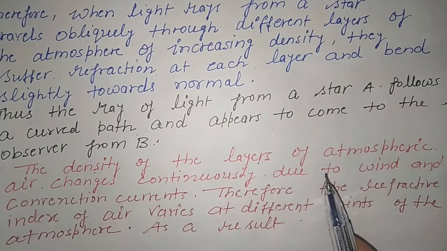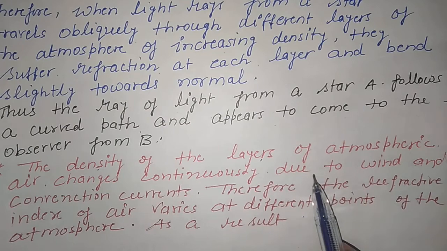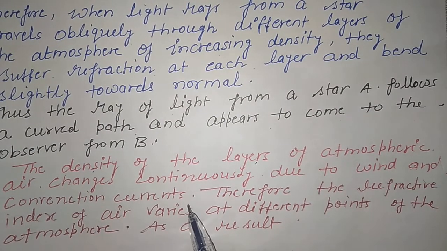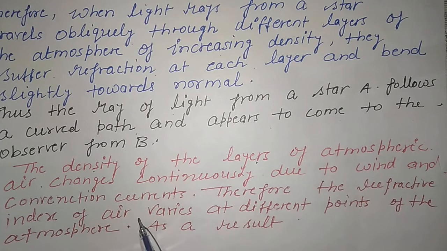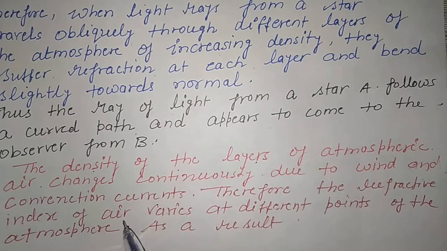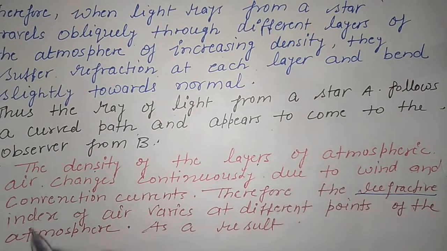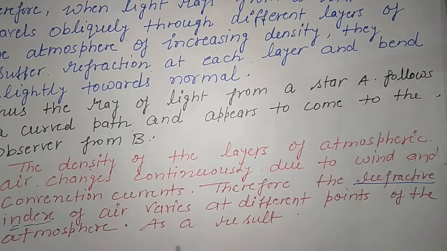The density of the layers of atmospheric air changes continuously due to wind and convection currents. Therefore, the refractive index of air varies at different points. The main thing is that the refractive index changes at different points of the atmosphere.